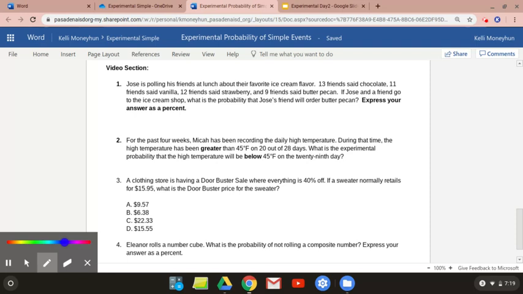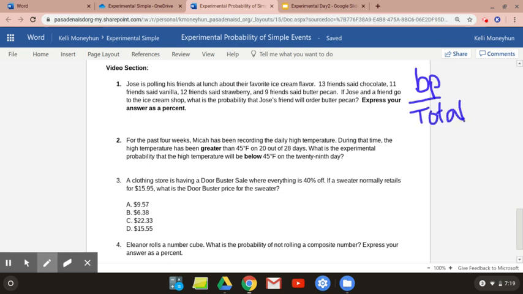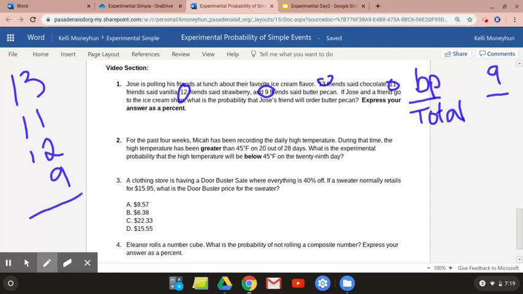Okay, so first what we're looking for is butter pecan over our total. Now we know how many butter pecans we got, 9 over our total. We do not know our total. So what we need to do is add up all of our different probabilities, and that will give us our total. Please remember to pause the video if I'm going too fast or you missed something.